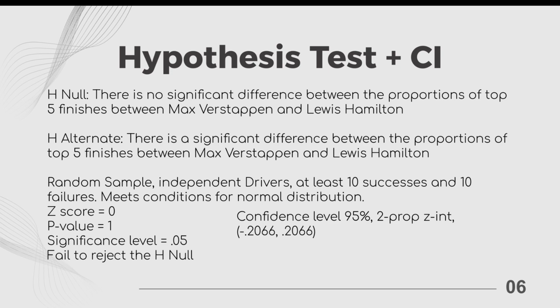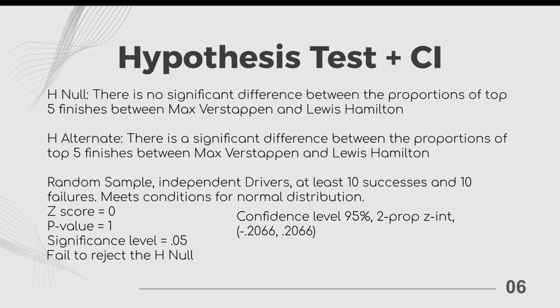First, I checked my conditions. It was a random sample from 210 races over the 2015 to 2024 seasons. The drivers were independent of each other, and there were at least 10 successes and failures. The conditions were met for a normal distribution. My p1 was the true proportion of top 5 finishes Max Verstappen had, which was 26 out of 36, or 0.722. My p2 was the true proportion of top 5 finishes Lewis Hamilton had, which was also 26 out of 36, or 0.722.